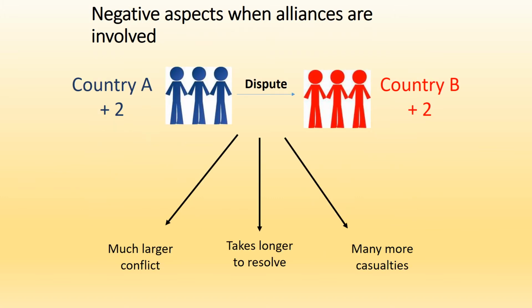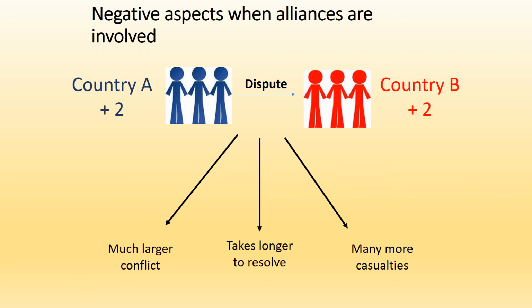However, there are negative aspects when alliances are involved. If you think about country A, say Britain plus two other countries, Russia and France, and they get in a dispute with country B, say Germany, but Germany has the support of Italy and Austria-Hungary, then that leads to a much larger conflict. It's not like it's just two countries fighting against each other.